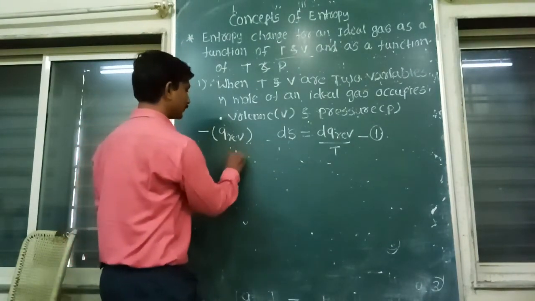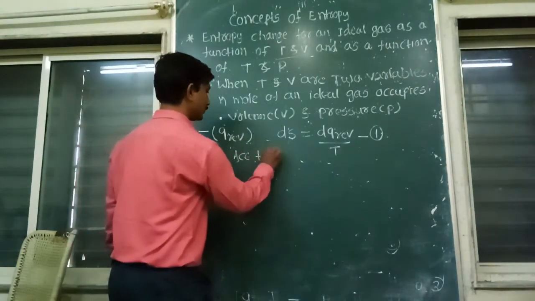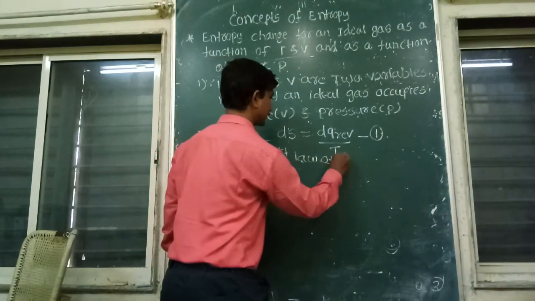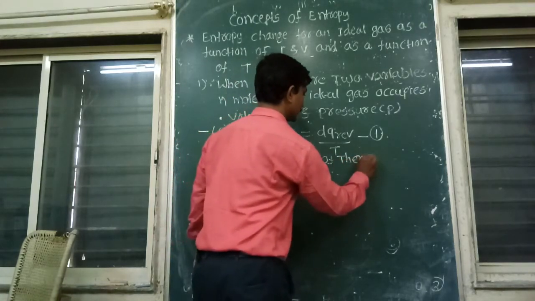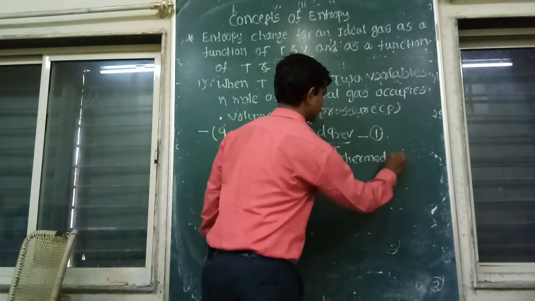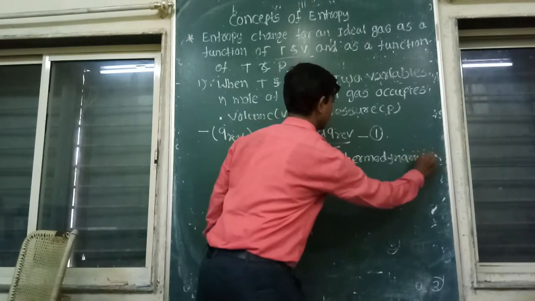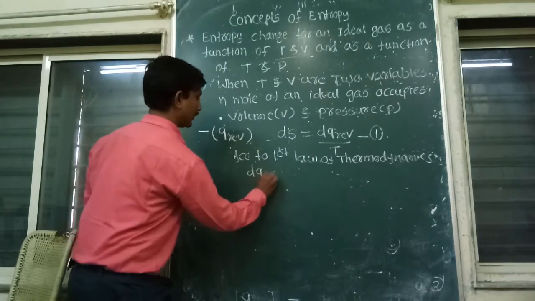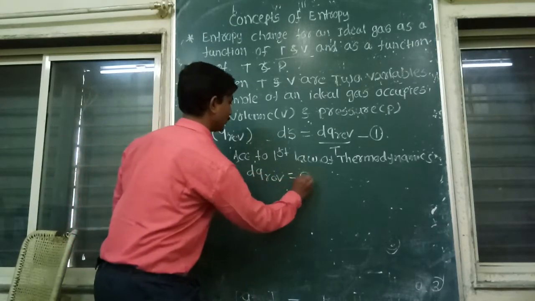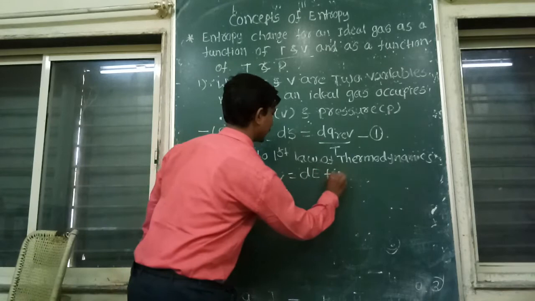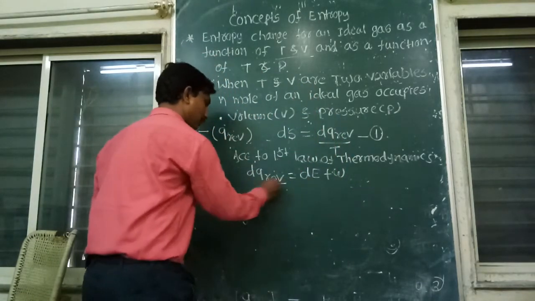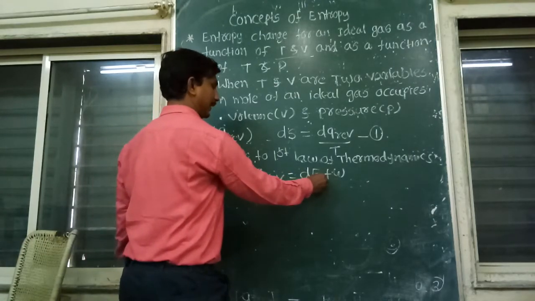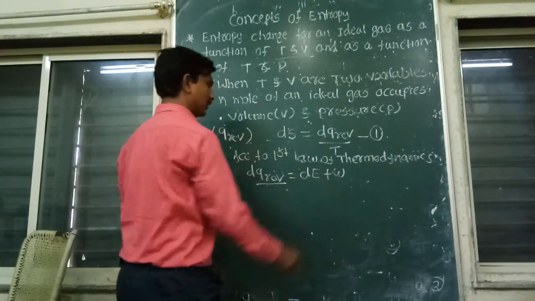Now according to the first law of thermodynamics, dQ reversible is equal to dE plus W, where dQ reversible is the amount of heat absorbed reversibly, dE is the change in internal energy, and W is the work done.